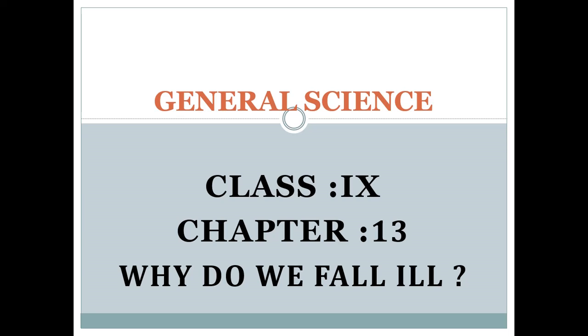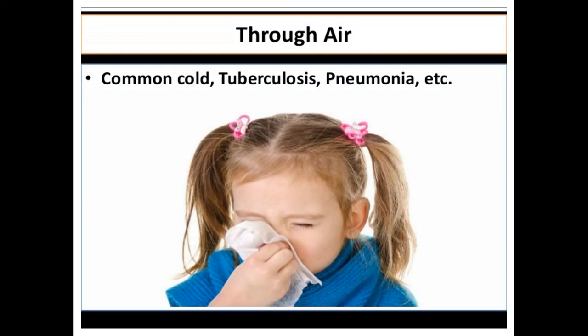Hello children, in this video we can see about means of spread of disease. So disease can be spread through certain means such as air, water, vector, etc. So let us see briefly about that. First, disease can spread through air. Certain diseases such as common cold, tuberculosis, pneumonia, etc. can spread through air.